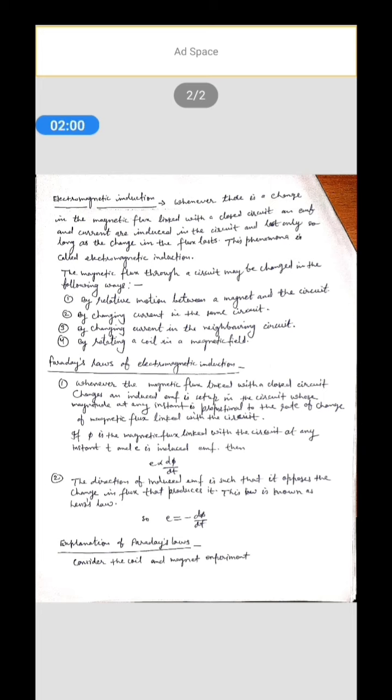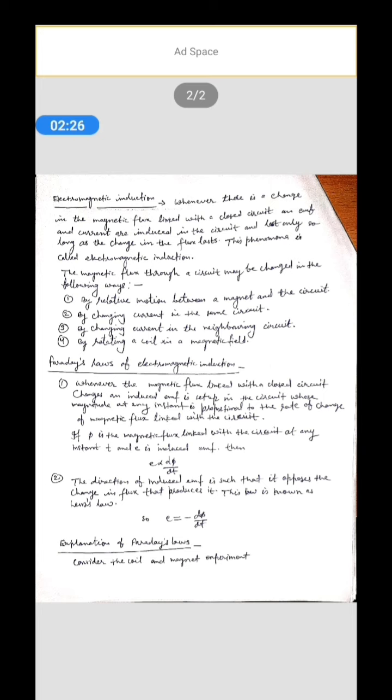Now, Faraday's laws of electromagnetic induction. First law: whenever the magnetic flux linked with a closed circuit changes, an induced EMF is set up in the circuit whose magnitude at any instant is proportional to the rate of change of magnetic flux linked with the circuit.